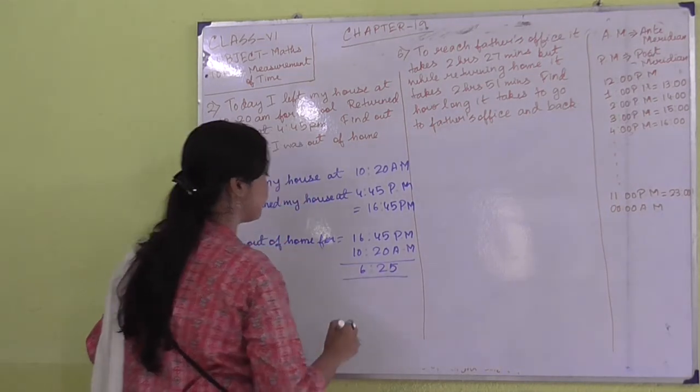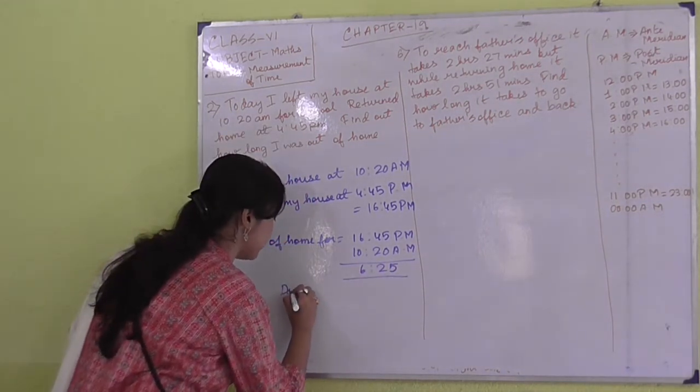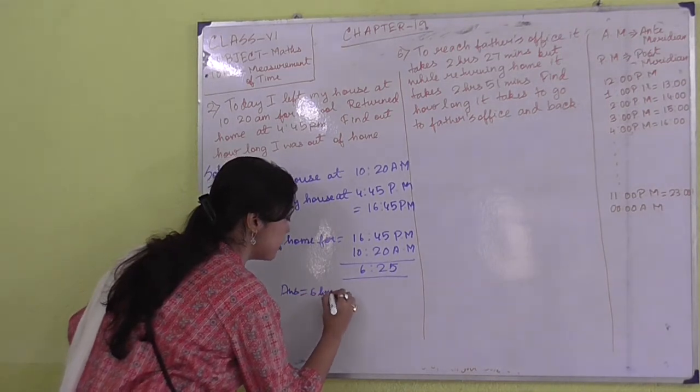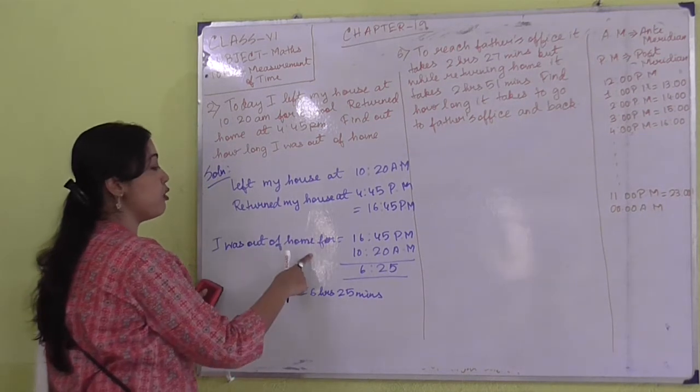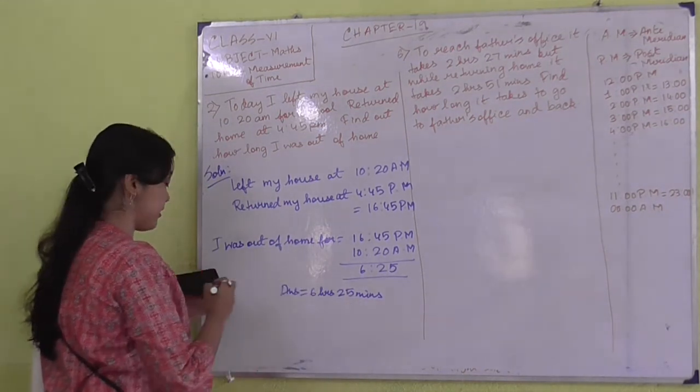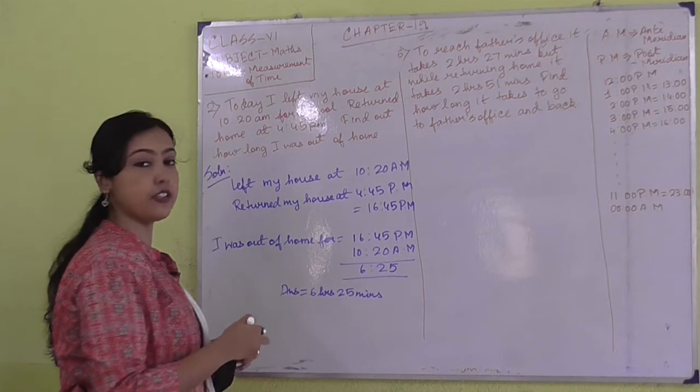In this way we get our answer as 6 hours and 25 minutes. That is, I was out of home for 6 hours and 25 minutes. I think this is clear to you.